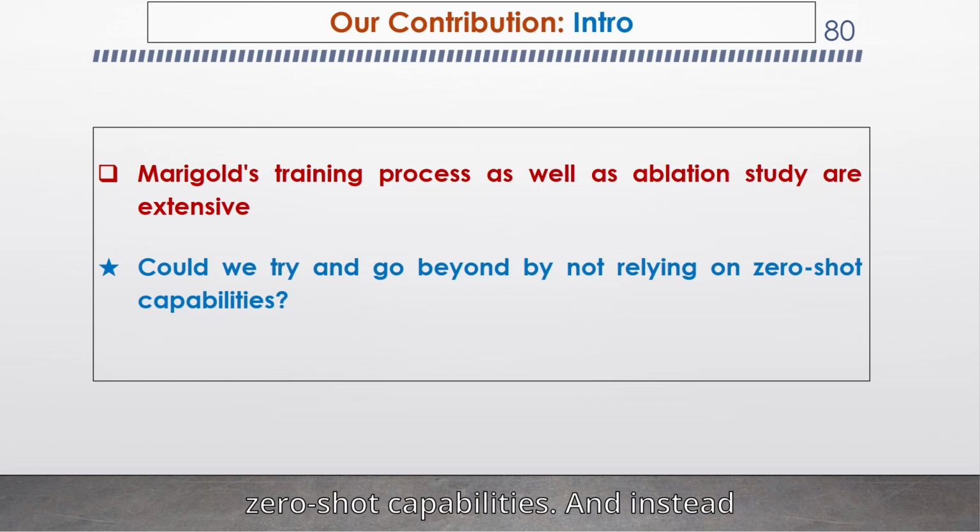And instead, we could train on a specific dataset for a specific task. So our objective is that we would like to see if its training process is so good that there is no point in adjusting the checkpoint to work on a specific domain, or if there is still a little bit of performance that we can gain from additional training.